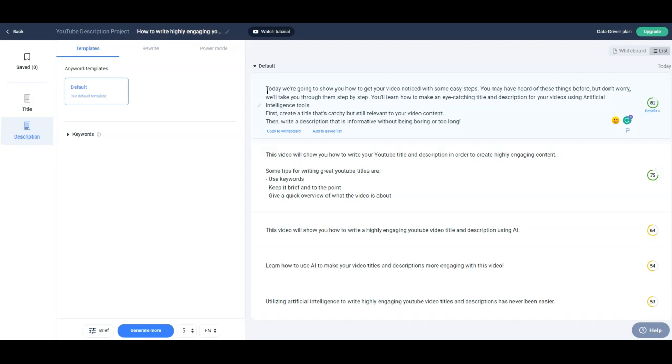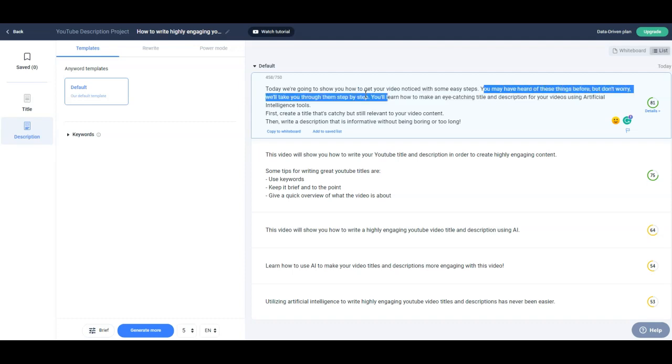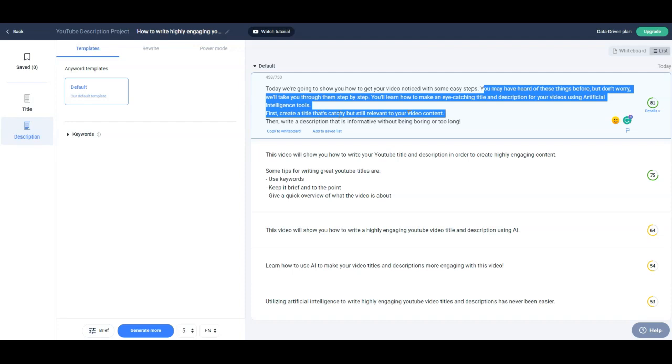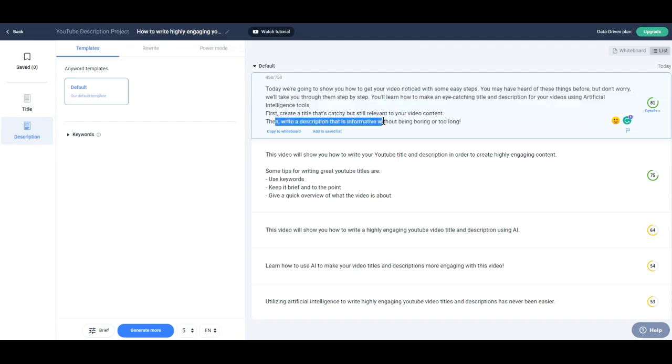So you can see in this description, it says: today we're going to show you how you can get your video noticed with some easy steps. You may have heard of these things before, but don't worry. We'll take you through them step by step. You'll learn how to make eye-catching titles and descriptions for your videos using artificial intelligence tools. First, create a title that's catchy but still relevant to your video content. Then write a description that's informative without being boring or too long.